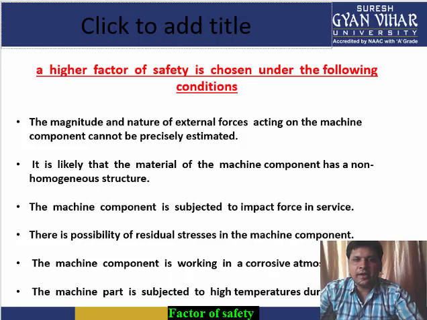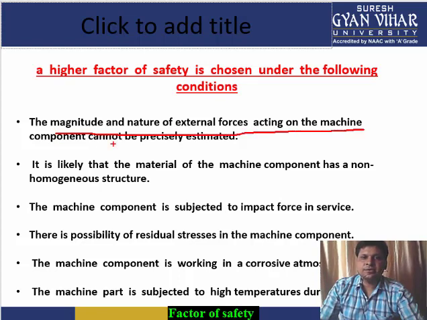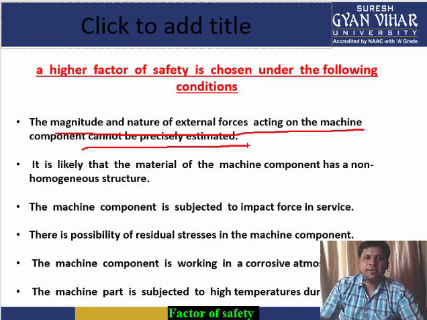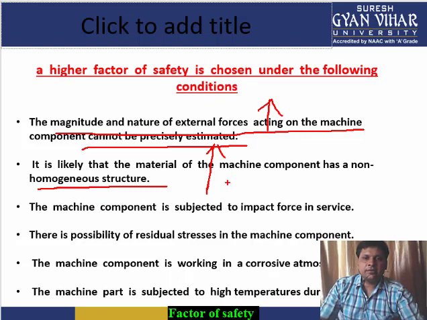Now, a high factor of safety is chosen under the following conditions. First, when the magnitude and nature of the external forces acting on the machine cannot be precisely determined, then a high factor of safety. Second, when it is likely that the material of the component has a non-homogeneous structure, meaning brittle material, the factor of safety will be high.